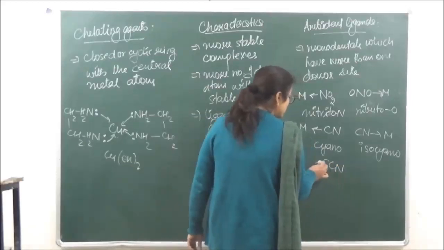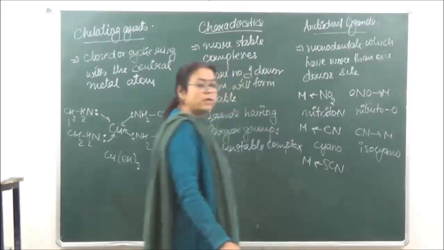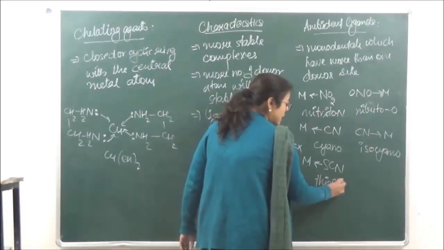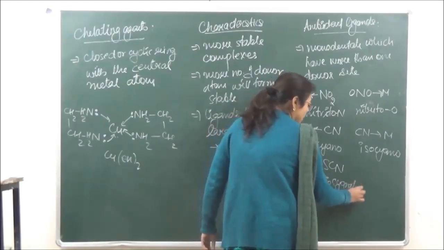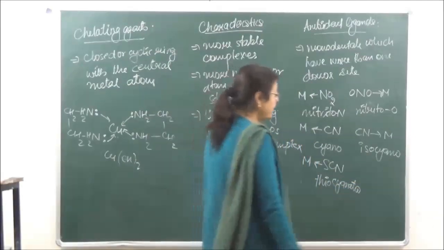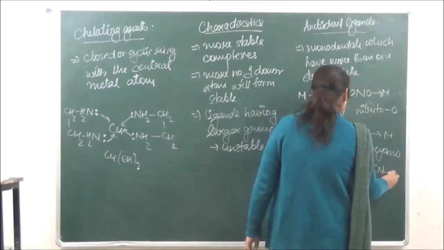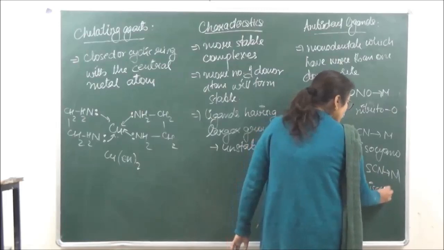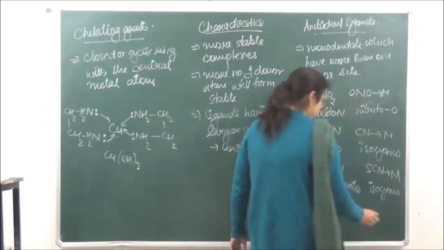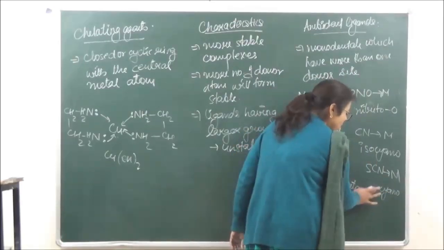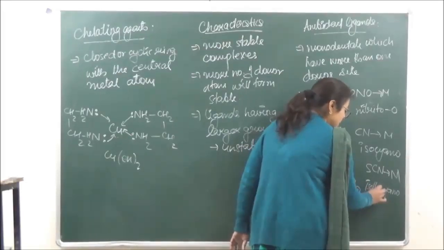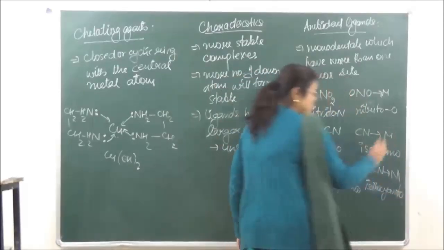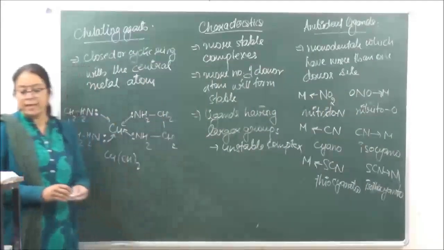Similarly we have another one which is SCN. SCN can donate through sulfur. If it is donating through sulfur, it is known as thiocyanato. And if it is donating through nitrogen, then it is known as isothiocyanato. Right? So these are known as ambidentate ligands.